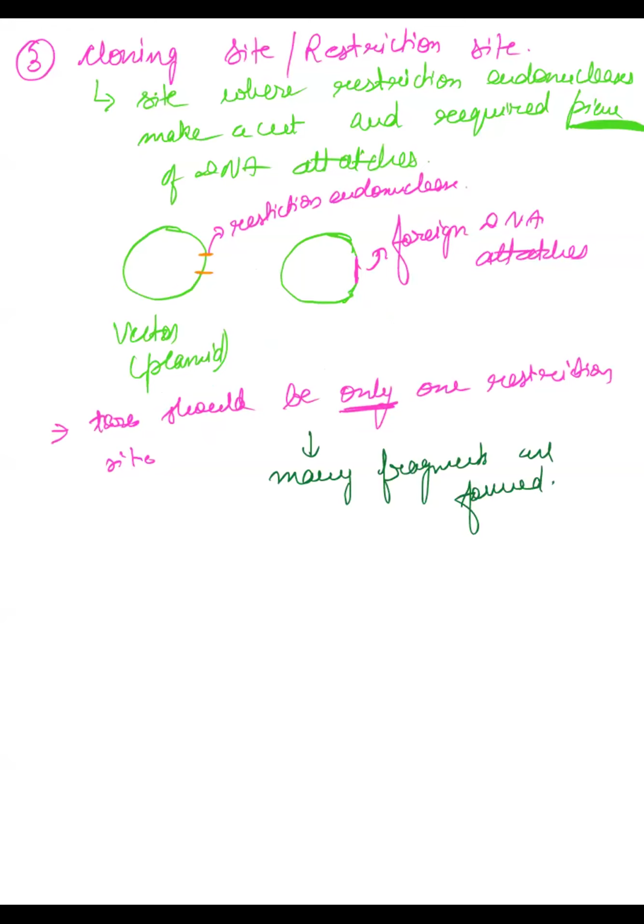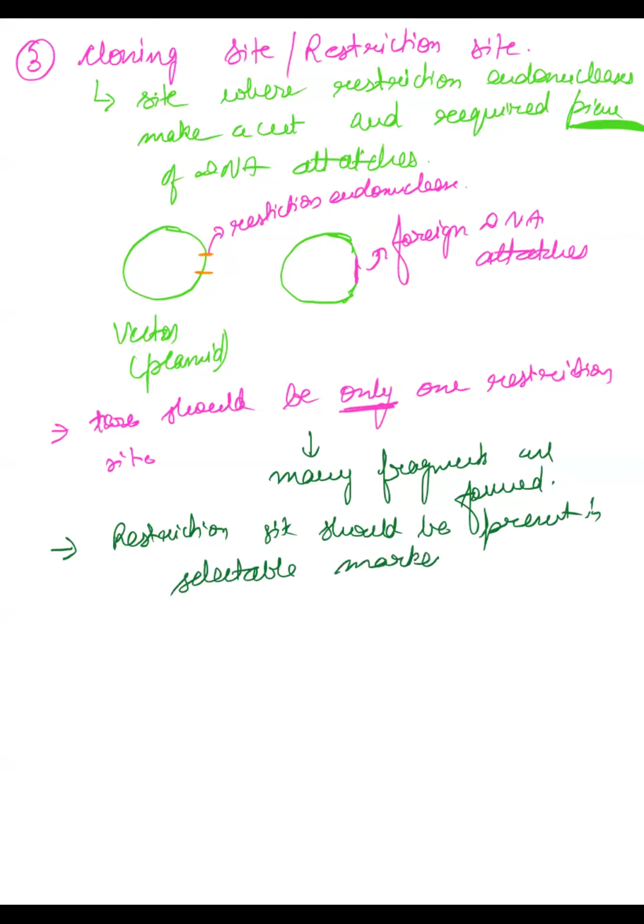Also, the second thing that we want is that the restriction site should be present in the selectable marker, the place where selectable markers are present. Why?